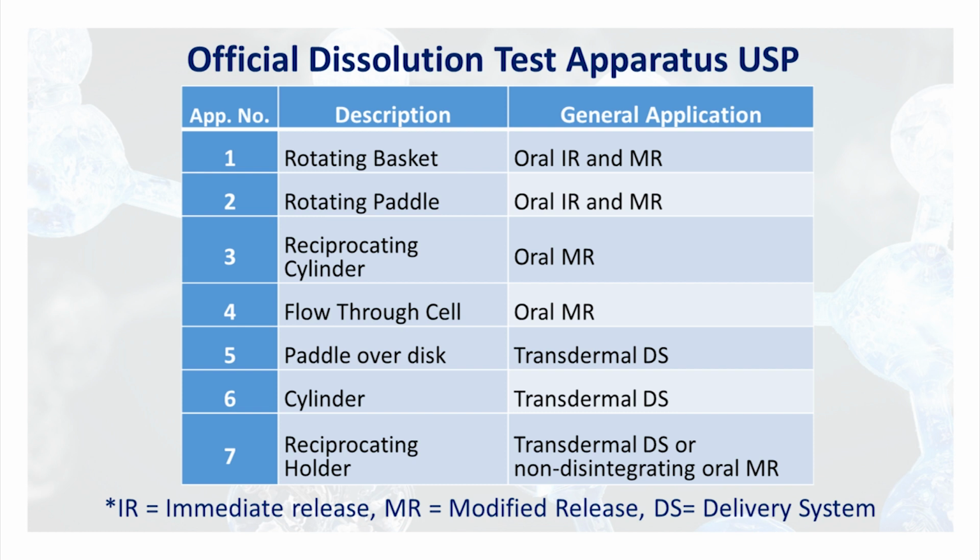to perform this. With respect to the requirement of oral, immediate release or modified release products, we can use these 7 types of dissolution test apparatus, and you can go through the further links for getting more information about each and every dissolution test apparatus prescribed by the USP.